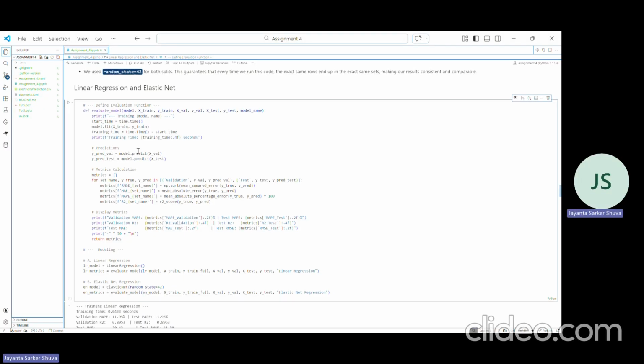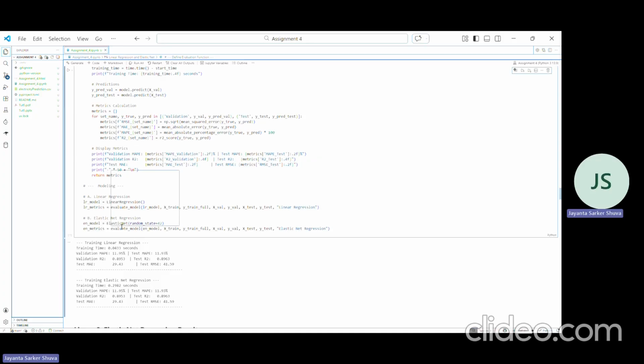Thank you. Myself Jayanta, and I will explain the 6 different regression algorithms we have implemented. The first ones we have implemented are linear regression and elastic net regression. It is a simple linear regression, and here we can see the performance of that regression. The MAPE is 11.93%, and for elastic net regression the MAPE is exactly the same.